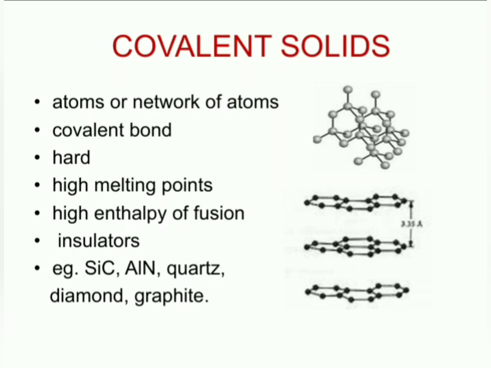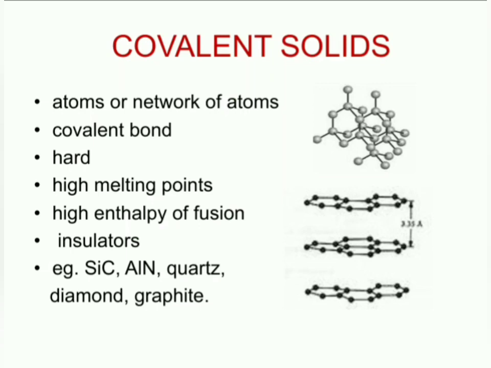Because of the strong covalent bonds they are hard, and they have high melting points because it is difficult to break the covalent bonds here. High energy is required to break the attractive forces or covalent bonds, so that is why they have high melting points. Because of high melting points, they have high enthalpy of fusion.